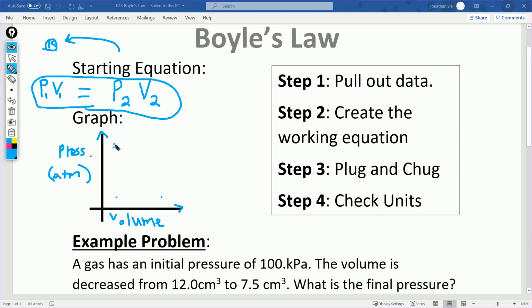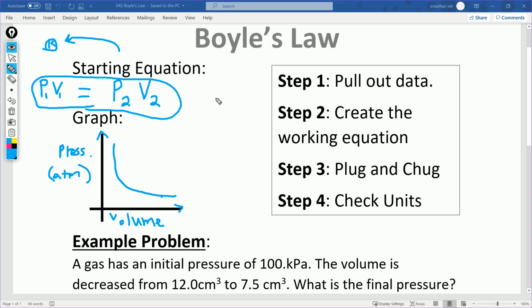Now, what he realized when he graphed the pressures and the volumes is that they followed this trend. As you increased your volume, as you move to the right, your pressure actually drops. And the inverse is true as well. As you increase your pressure, you go this way, but your volume begins to drop. So he discovered that these were inversely proportional.